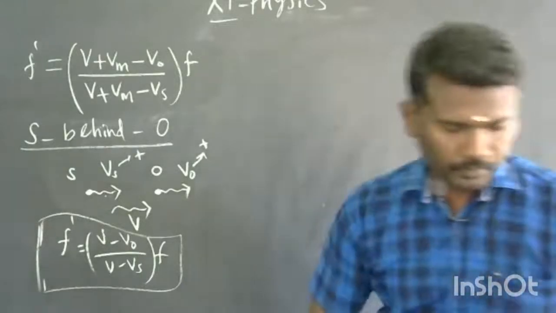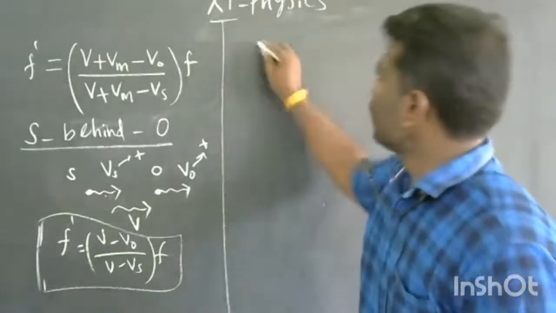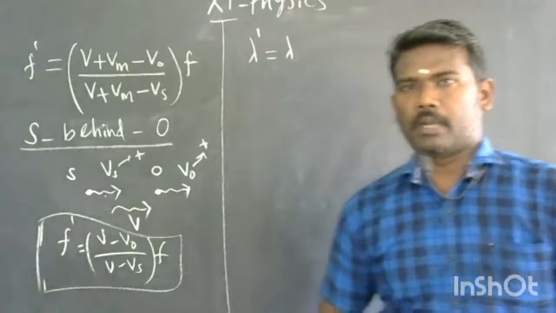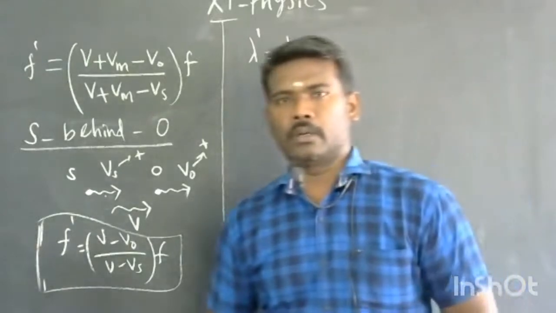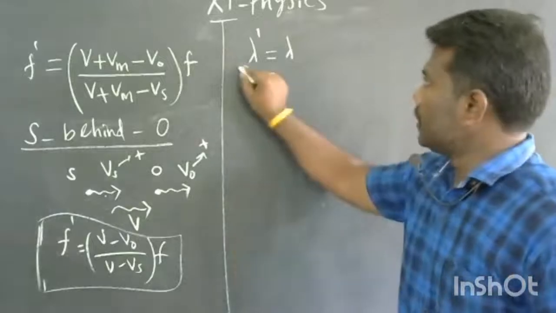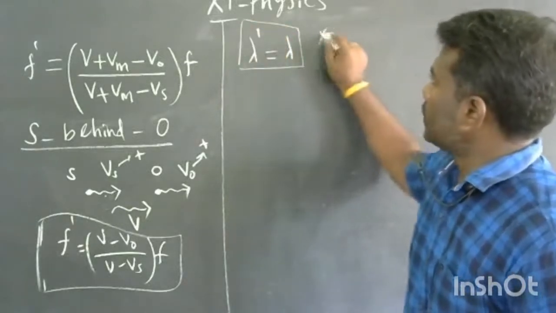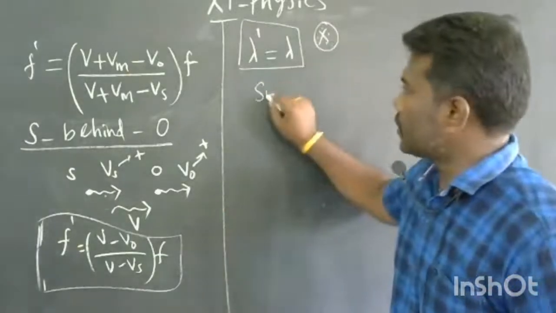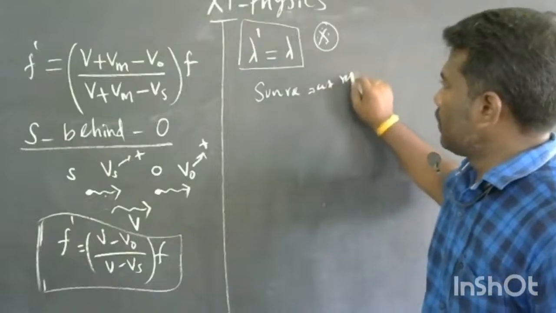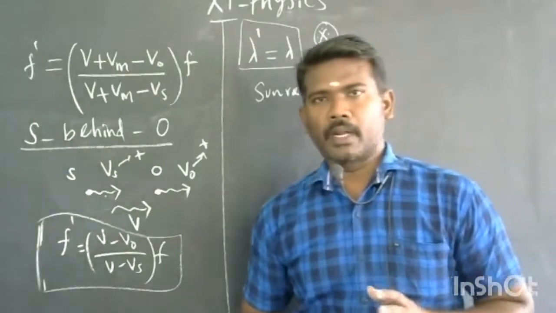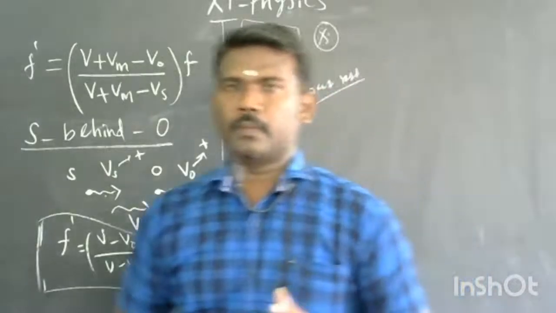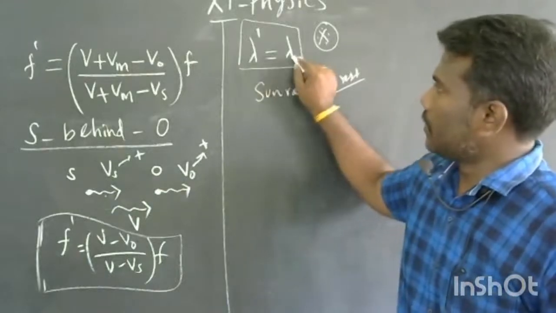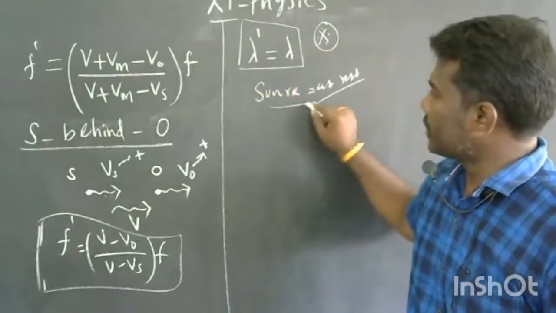That question is, at which condition is the lambda dash equal to lambda? Apparent wavelength is equal to the actual wavelength of the sound wave. So this equation can be achieved only when the source is at rest. If the source is at rest, definitely the wavelength from the particular source should be a constant. So the lambda dash is equal to lambda only when the source is at rest.